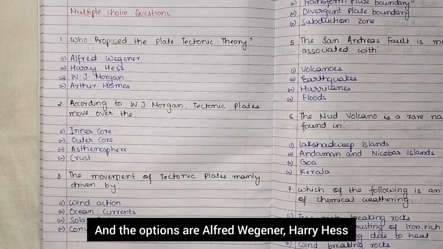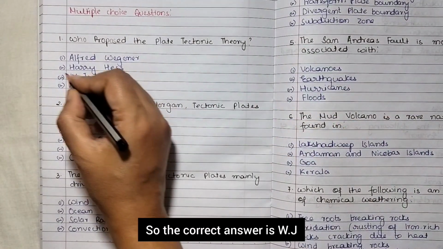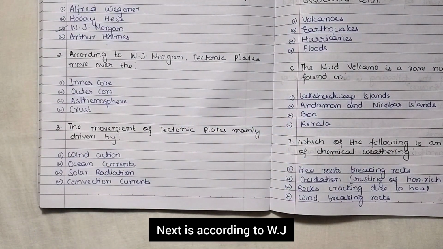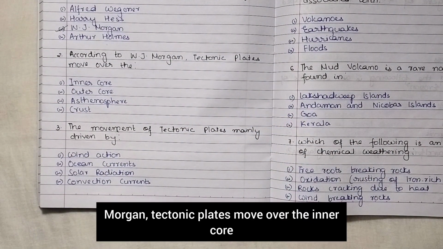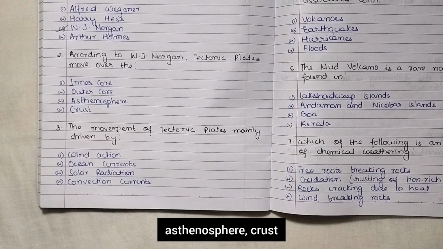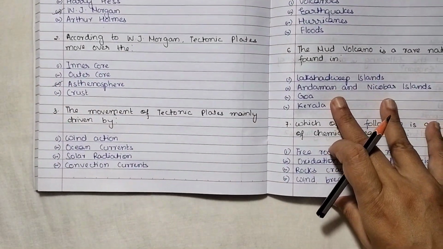The options are Alfred Wegener, Harry Hess, W.J. Morgan, Arthur Holmes. So the correct answer is W.J. Morgan. Next is, according to W.J. Morgan, tectonic plates move over the inner core, outer core, asthenosphere, crust. So it is asthenosphere, right?